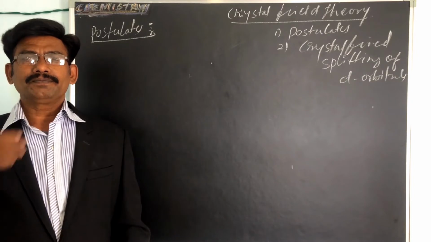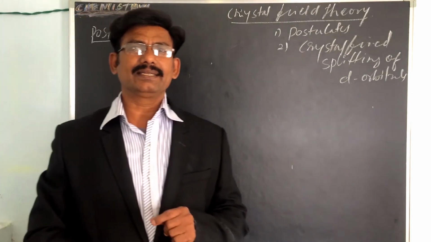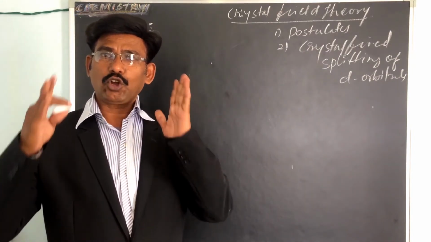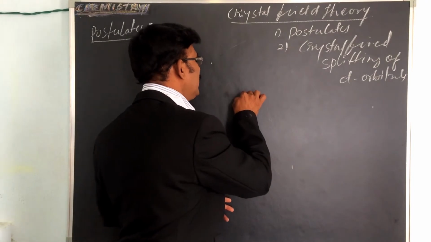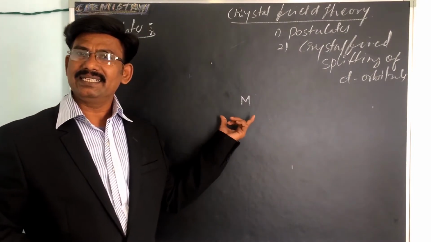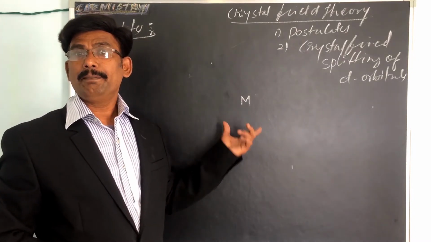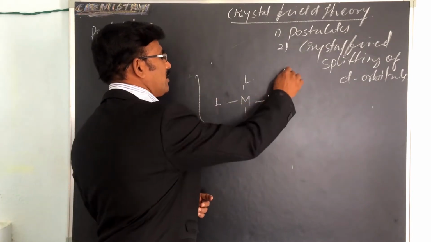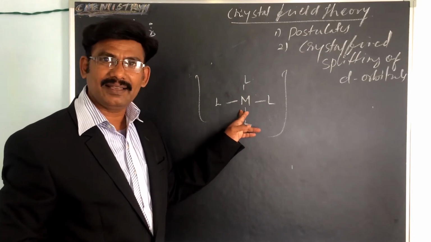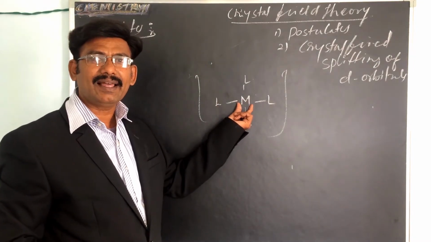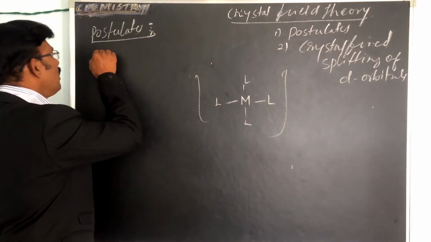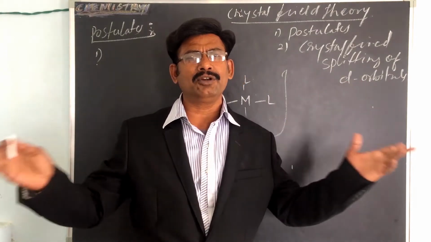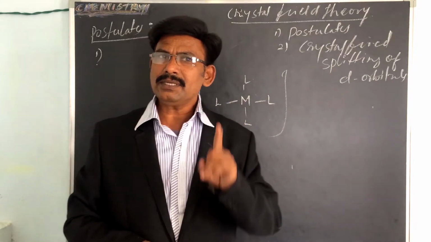The first one: a complex is considered as a combination of a central metal ion surrounded by ligands. That is the number one postulate.